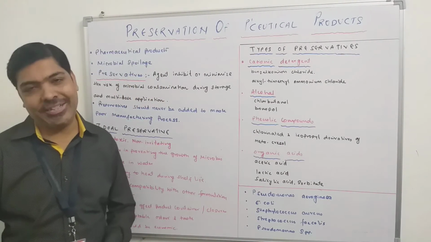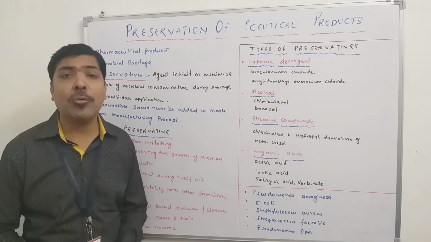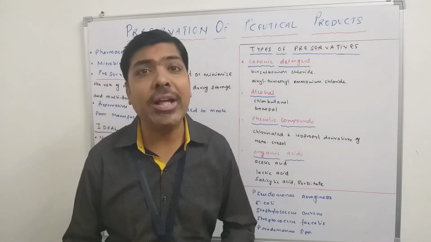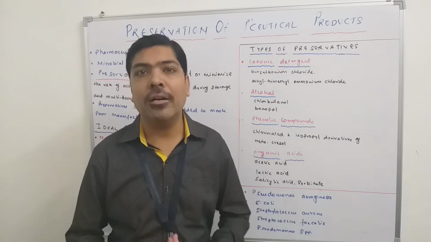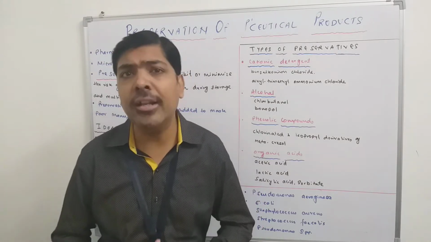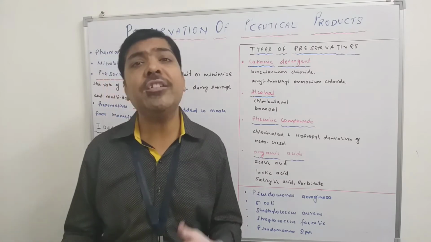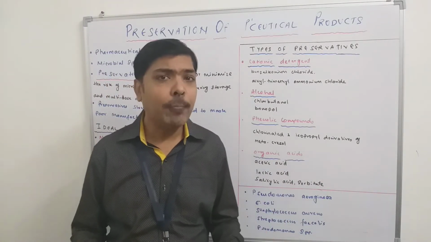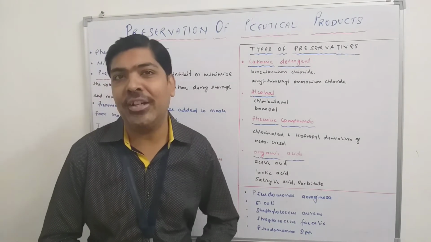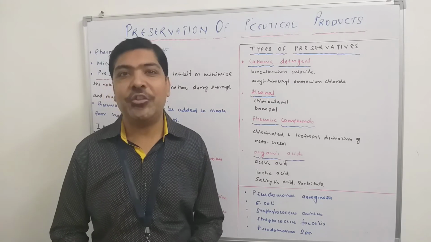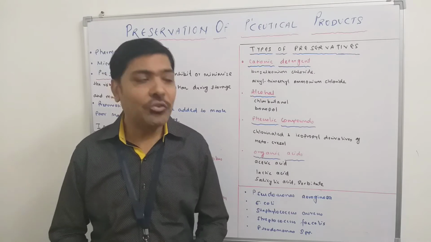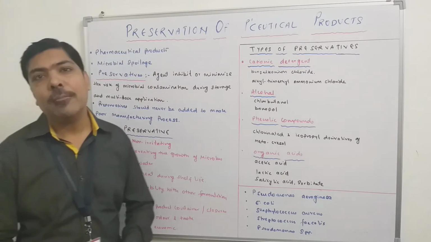Then it should have an acceptable odor and taste, because once we prepare a pharmaceutical product, it has its own odor and taste, because we are adding certain coloring agents and flavoring agents. So every preparation has a certain organoleptic feature, like odor and taste, but because of the addition of the preservative, it should not impart its own odor or taste into the product. And last of all, it should be economical. It should be cheap. It should not be very costly. So these are some of the ideal properties of a preservative.